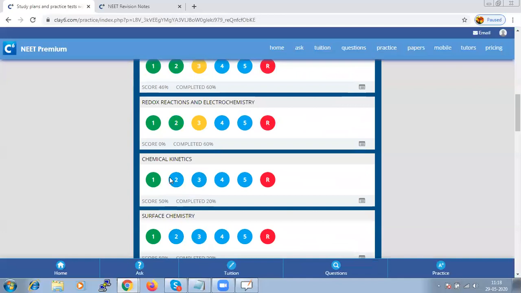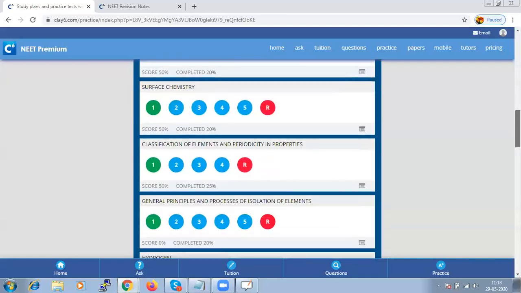If it is green in color, it indicates the test is already taken. Blue means the test is yet to be taken, and R is for random tests, for additional practice.